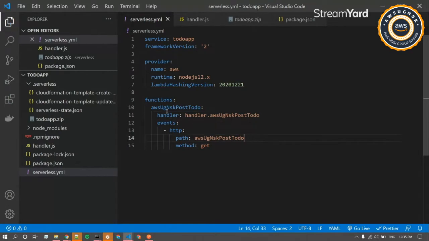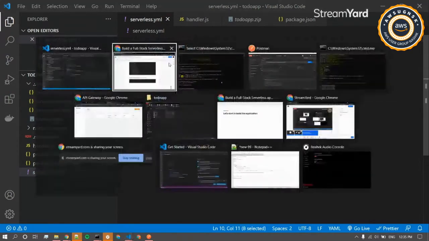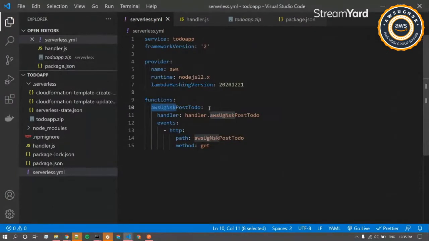We have the post to do. I'm just appending this to the function name, just to keep it unique, so we'll be able to filter it out properly under our dashboard. So we have the function name over here, and we are pointing that to inside the handler. We'll just go ahead and quickly change the handler soon.